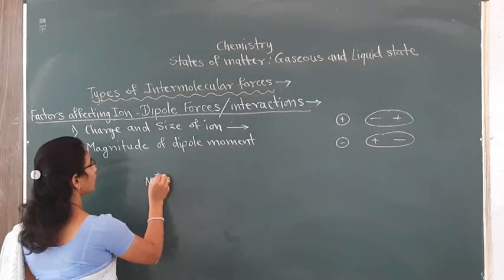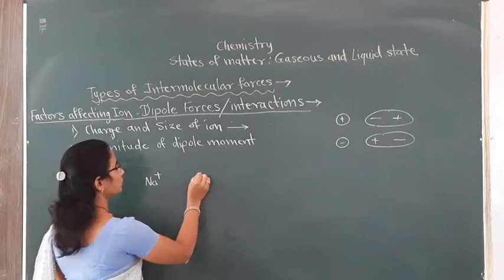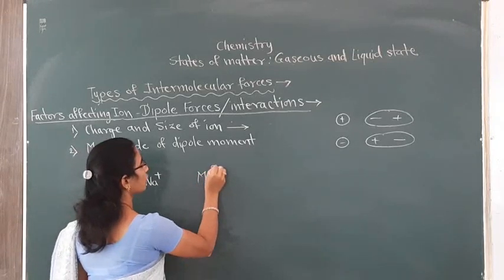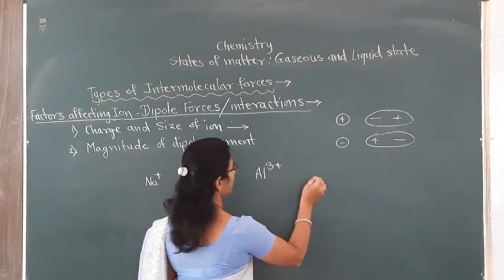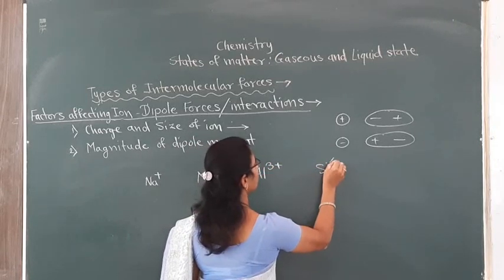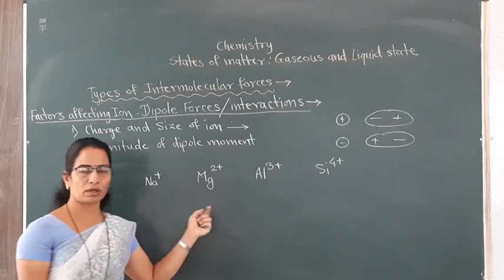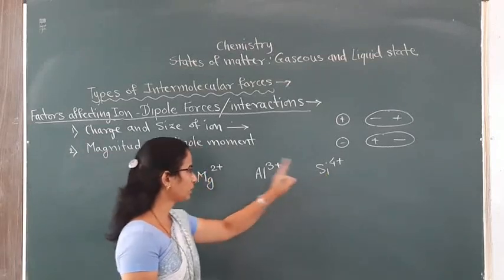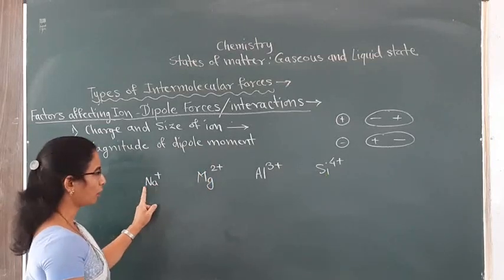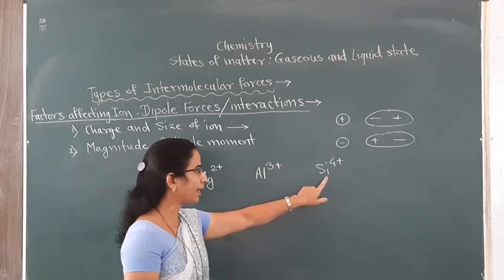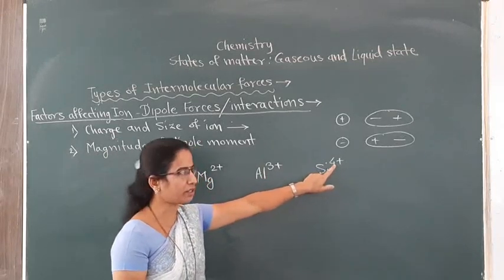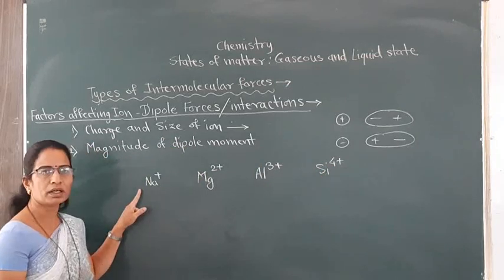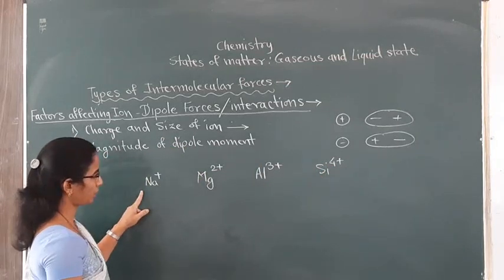If I take here Na plus ion, then Mg2 plus ion, third ion is Al3 plus, and the fourth one is silicon 4 plus ion. Now you will observe that out of these 4 ions, silicon has the most positive charge, while Na plus has a small positive charge.